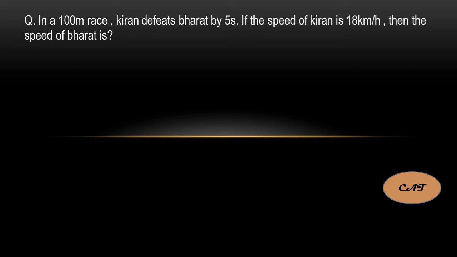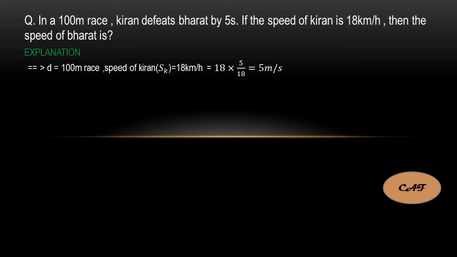That is the meaning. So if we know the speed of Kiran and the time of Kiran, we can find out Bharat's speed. Okay, let's see the data first. Distance is a 100 meters race and the speed of Kiran they gave is 18 kilometers per hour. The comparison time they gave in seconds, so I'm converting into meters per second here also. 18 into 5 by 18 is equal to 5 meters per second. That is the speed of Kiran.